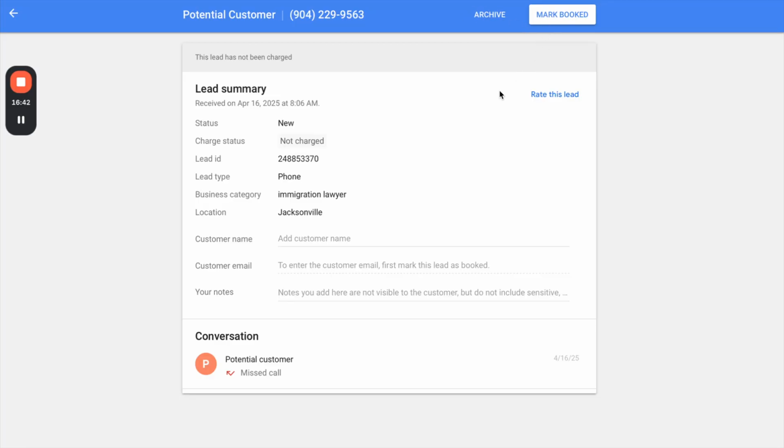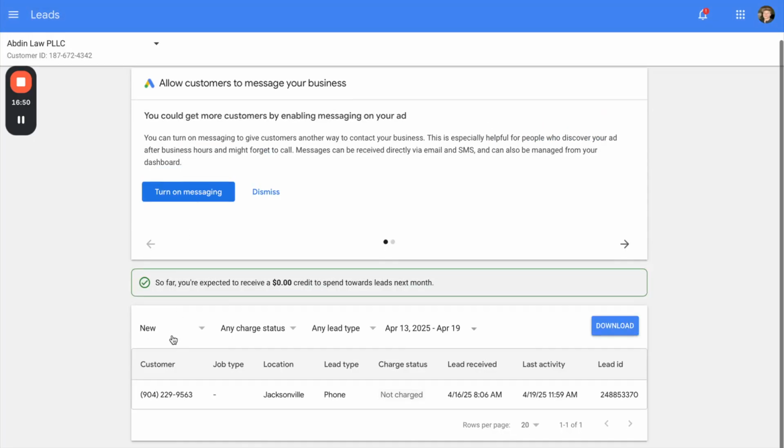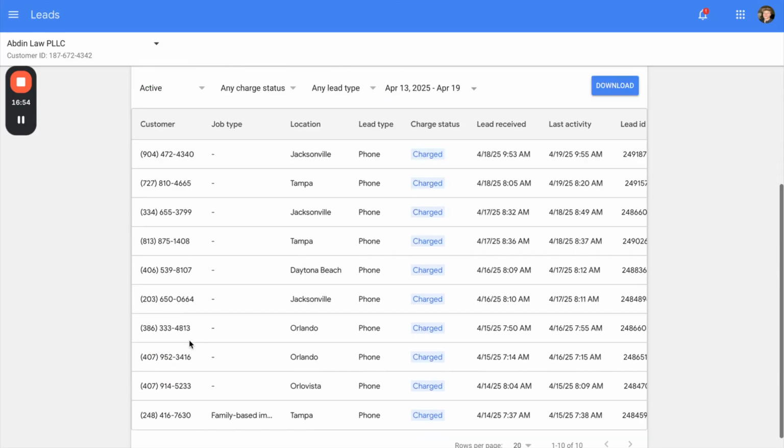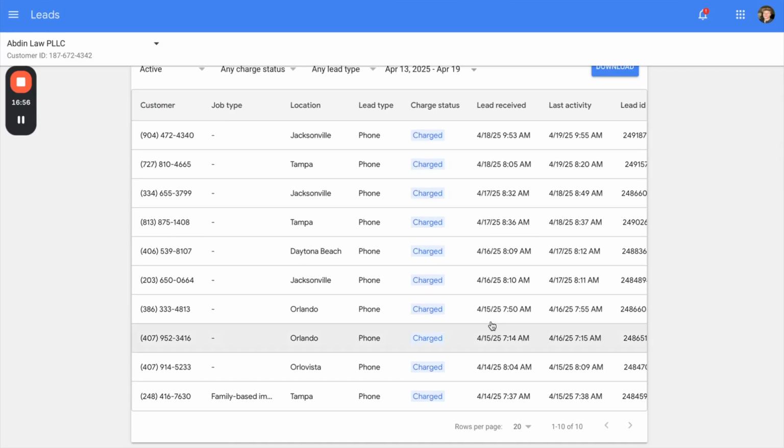So something I tell my clients is you do not want to leave leads in the new or active column for more than a couple days to a week, right? So you can see we have one new lead here. If we go to active, we have quite a lot. We have 10 actually, not the end of the world, but we have a lot. And these are pretty recent leads too, so that's okay.